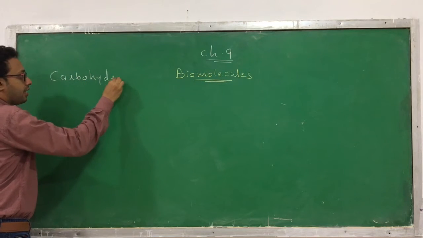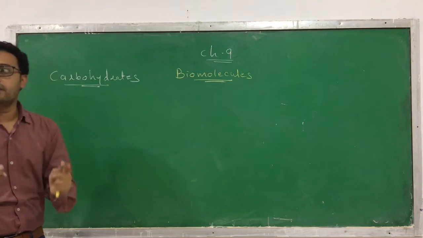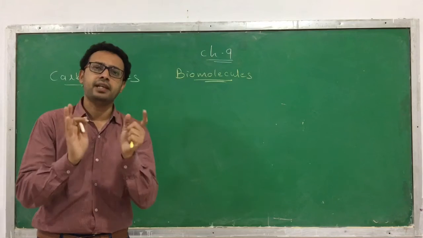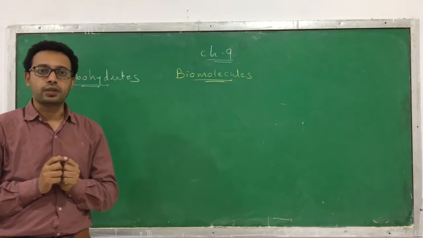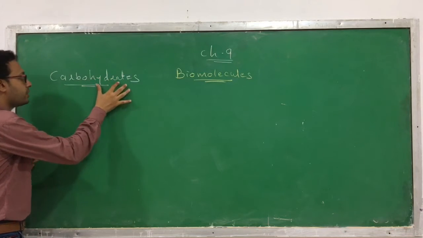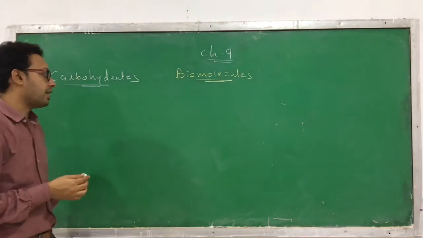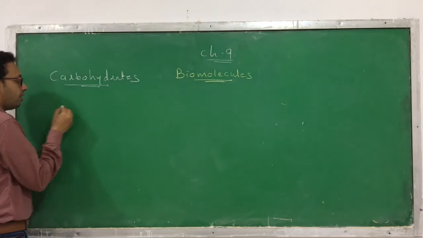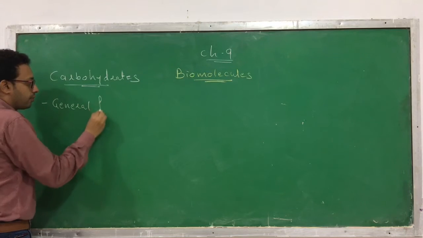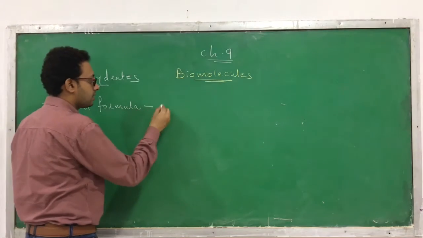Clear? They are the carbohydrates. Carbohydrates are commonly called sugar. In simple language, you can call it sugar. Or in other terms, you can say that they are the hydrates of carbon. So the general formula of carbohydrate is